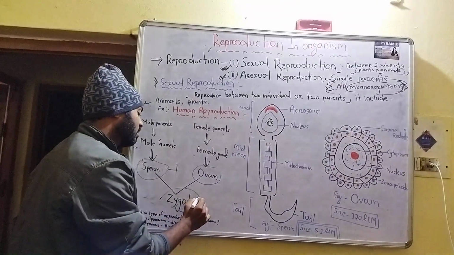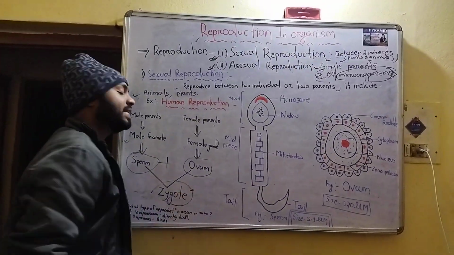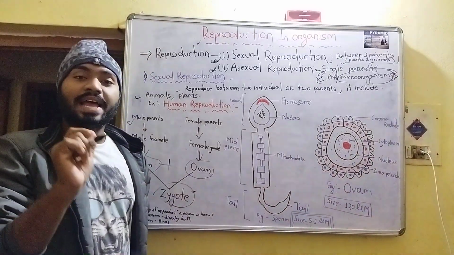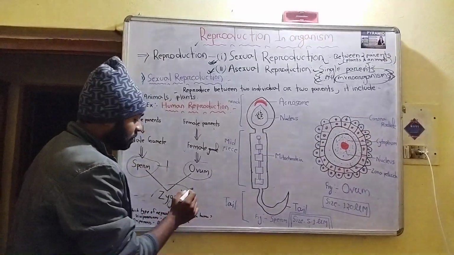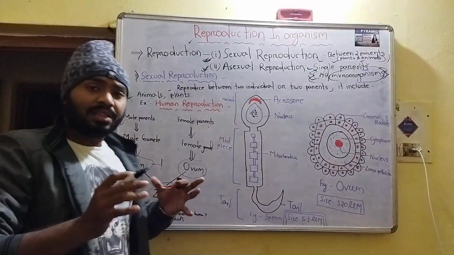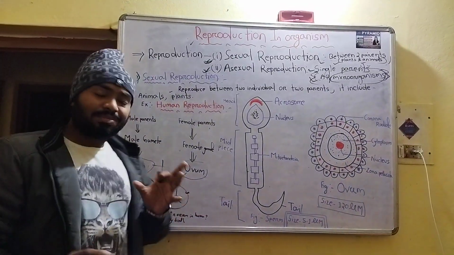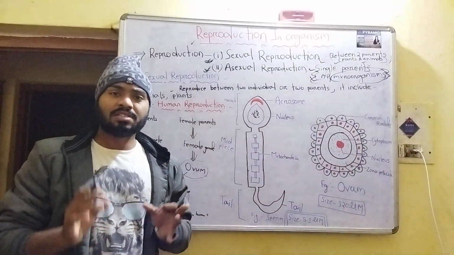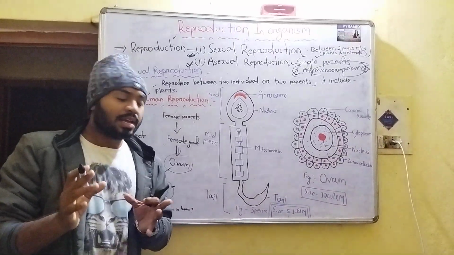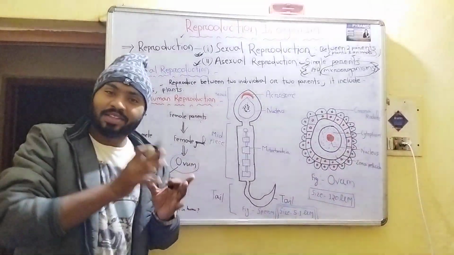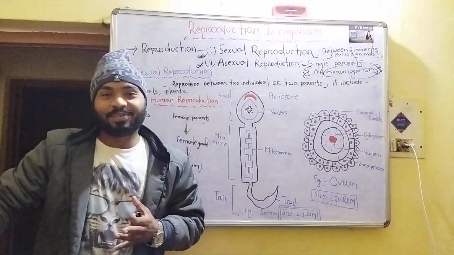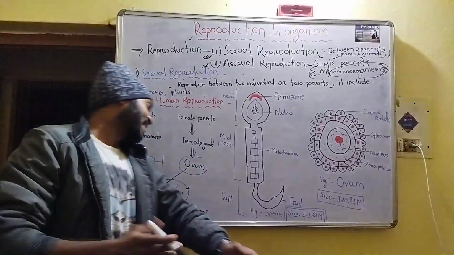So this zygote is unicellular. From our mother's body, this zygote will first of all form. This is very simple. You know that point: the zygote forms only in the mother's body, not in the father's body. This is very simple, no? Okay, so